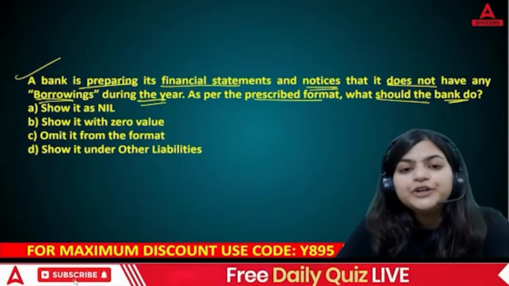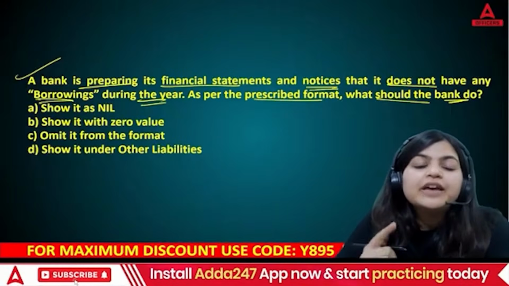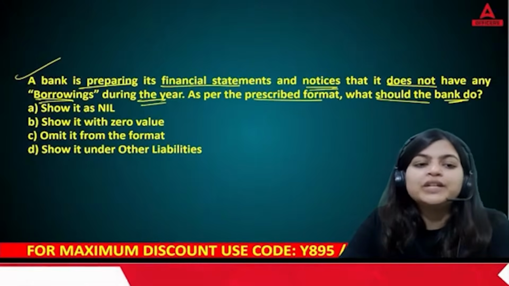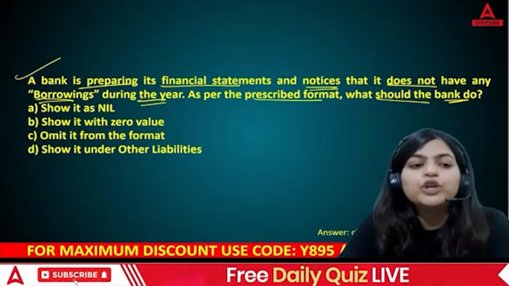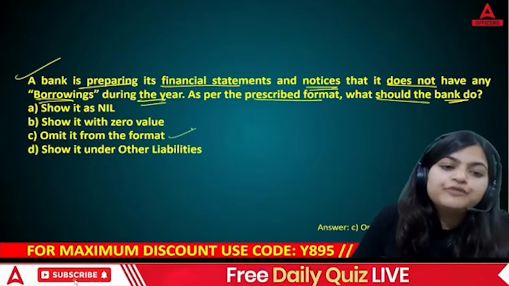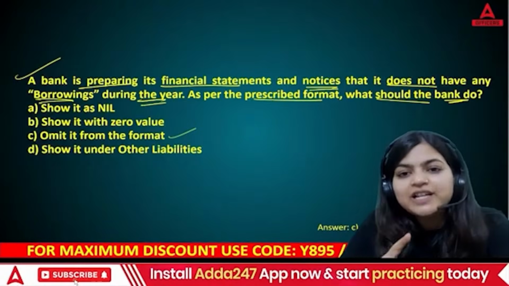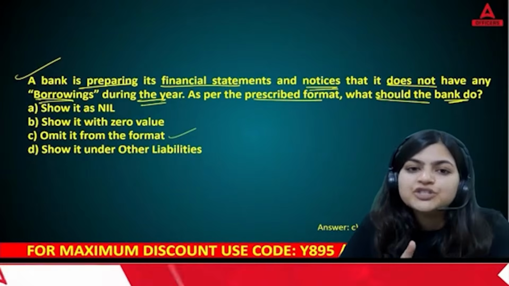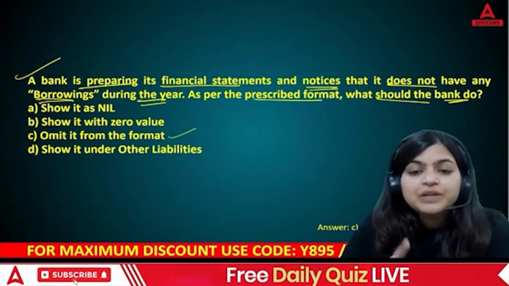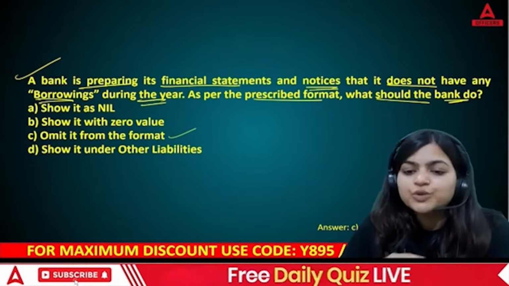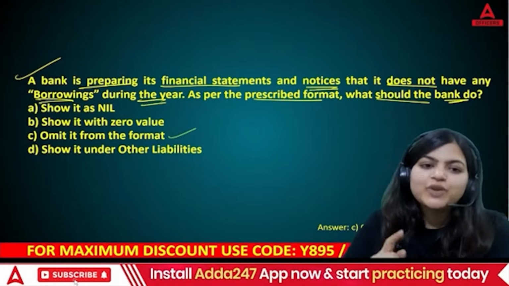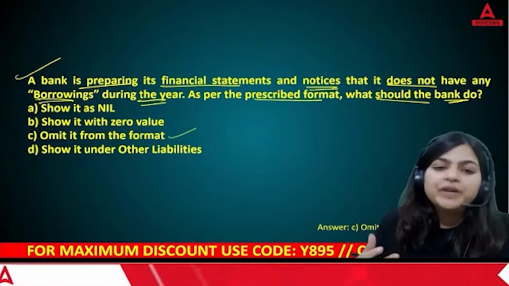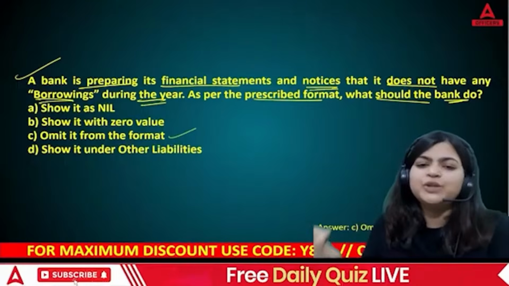So as per your balance sheet format, is the right point to show it as nil? No. Show it with the zero value? No. What you can do, you can omit it from the format. This is given under general instructions of your balance sheet and P&L account. So remember, in exam they can ask questions from any point. So the right answer of this question is answer C. Yes, you can omit. No need to show that amount with zero value.